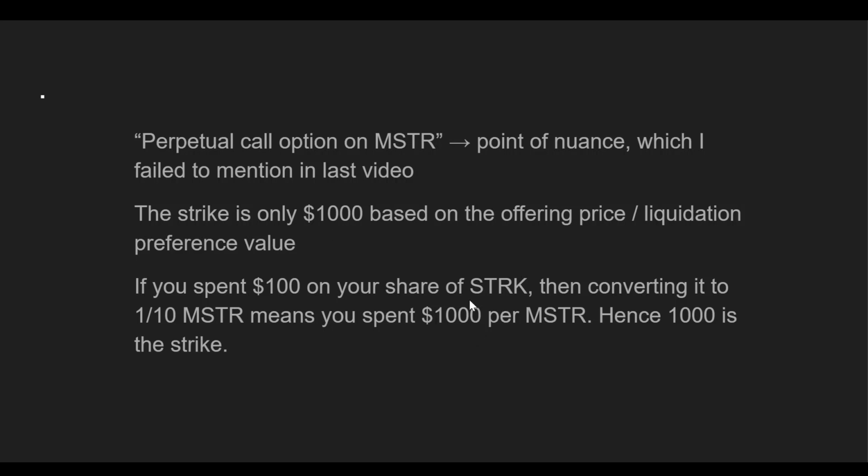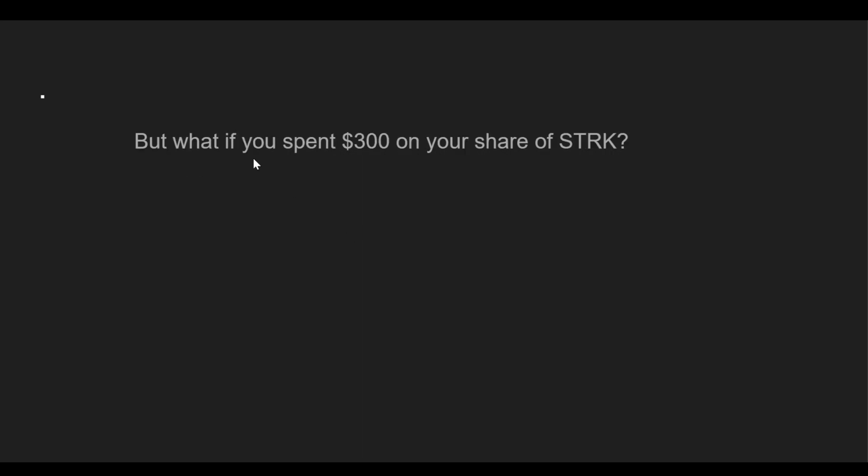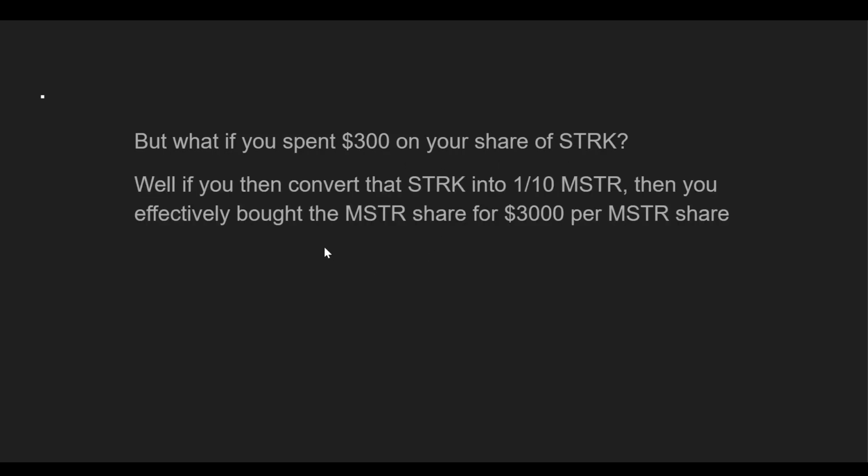But obviously, if the value of STRK changes, then this implied strike price also changes. This is what we're seeing in this example. What happens if you spend $300 on your share of STRK? Well, if you then convert STRK into a tenth of MSTR, then you effectively bought the MSTR share for $3,000 per MSTR share, right? So again, you spent $300 on one STRK, you converted that to a tenth of an MSTR, so your average price for an MSTR share is going to be $3,000. So that's a $3,000 strike price. Your strike price in this case would be $3,000.